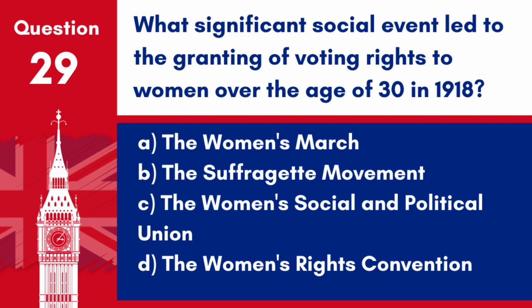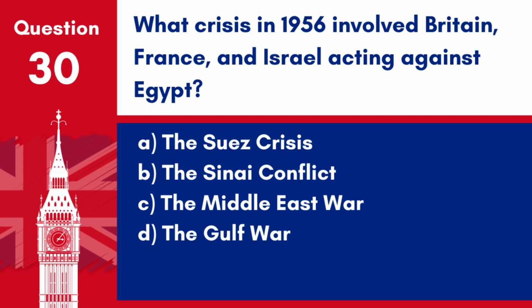Question 29. What significant social event led to the granting of voting rights to women over the age of 30 in 1918? A. The Women's March. B. The Suffragette Movement. C. The Women's Social and Political Union. D. The Women's Rights Convention. Answer B. The Suffragette Movement. The suffragette movement was pivotal in advocating for and securing the right for women over the age of 30 to vote in 1918.